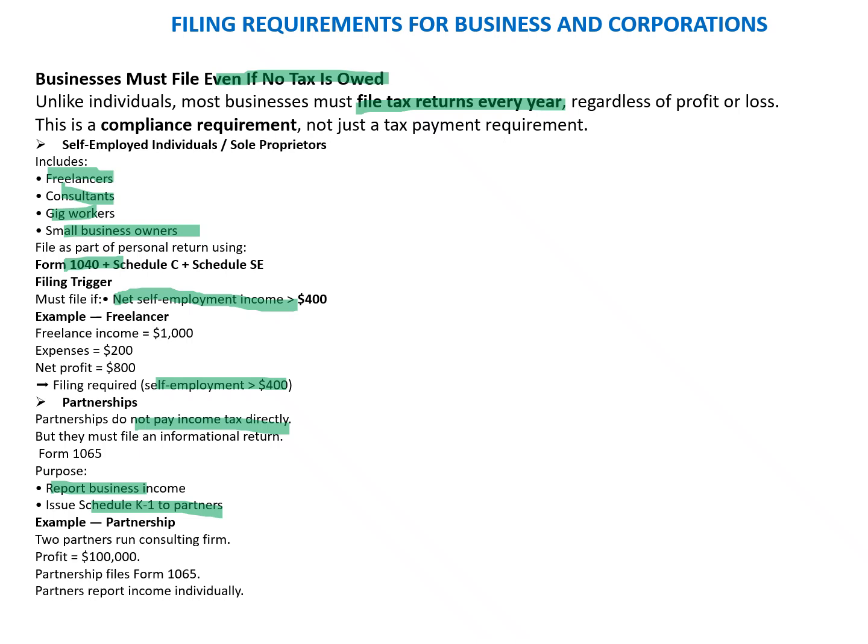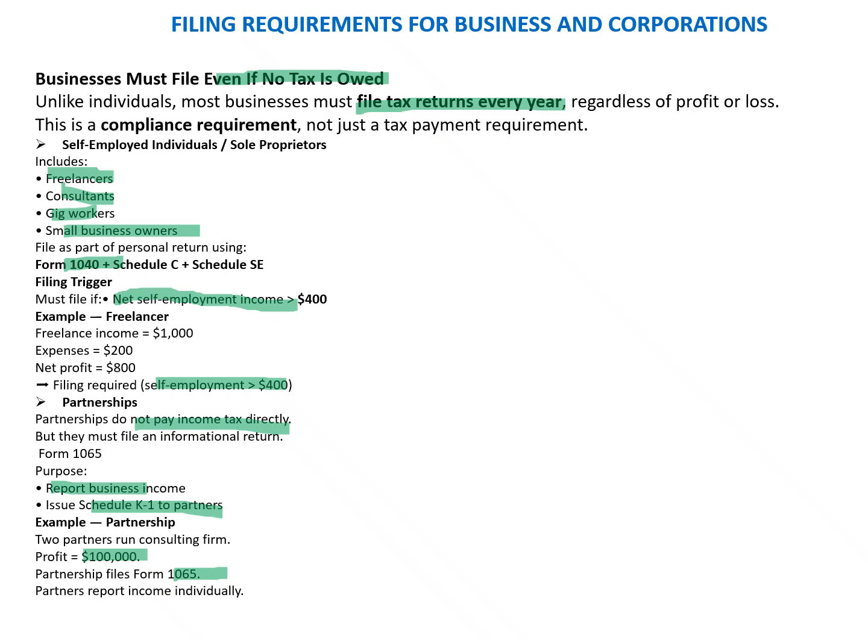The partner then has to include that income in their individual return, and file the return based on their individual status. So for example, a partnership of two partners in a consulting firm with a profit of one lakh. The partnership files the 1065 form and partners report the income individually. Here, the partnership firm does not pay taxes. The taxes are paid by the individual on the share of the profit which accrues to them. The partnership firm needs to file a K-1 to the authorities, which has all the details of the incomes and expenses and the attributable share of the profit which is being paid to the partners.